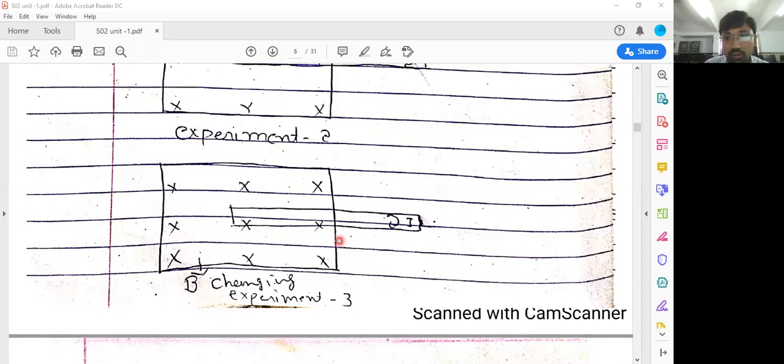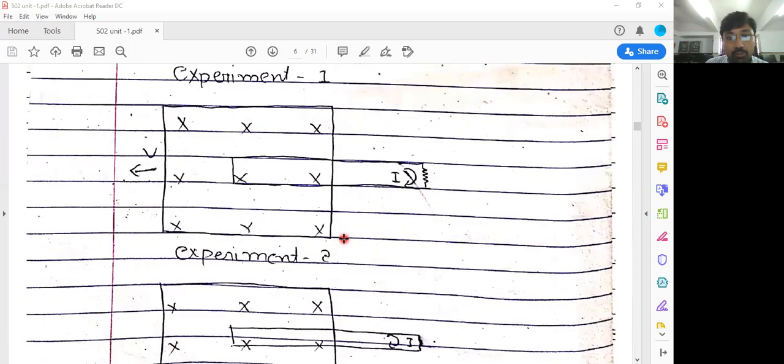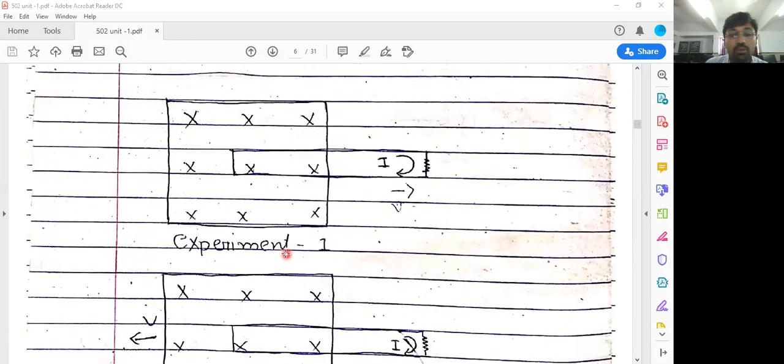Okay, so these are the three experiments of Faraday. Experiment number 1: in this experiment Faraday took a steady magnetic field source and the wire loop moves with the velocity v in the right direction, and the current is induced, so we can say that EMF is induced.